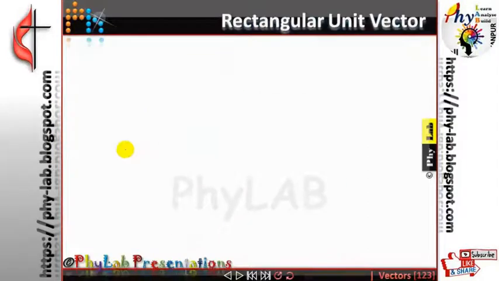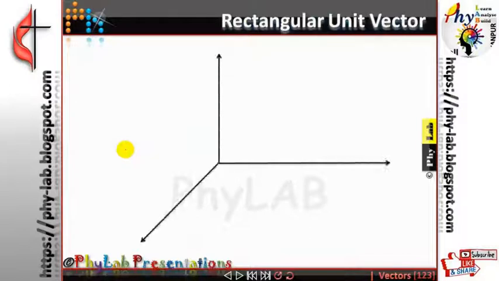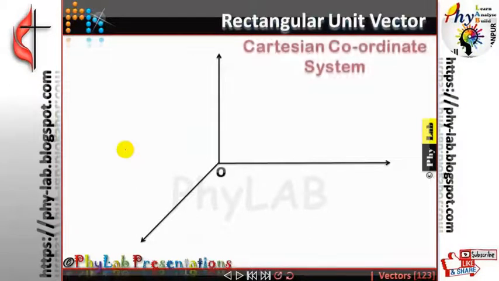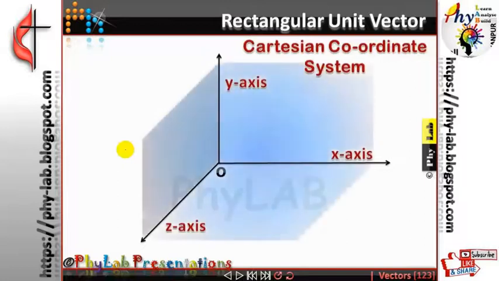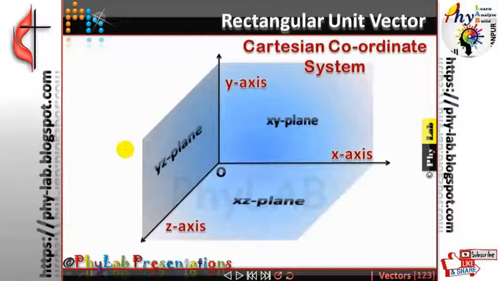Now let's draw the rectangular unit vectors. Now, as you have already seen, this is the Cartesian coordinate axis. The horizontal line represents the x-axis, the vertical line represents the y-axis, and anything that comes out of the plane is going to represent the positive z-axis. Now two axes combined give me a plane, so this becomes the xy plane, this becomes the yz plane, and this becomes the xz plane, and all three combine to give me the space. This is the xyz space.